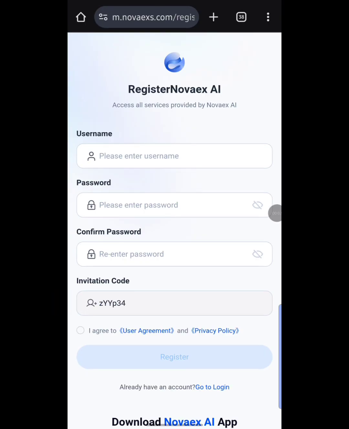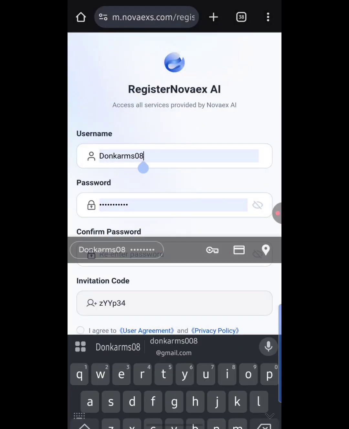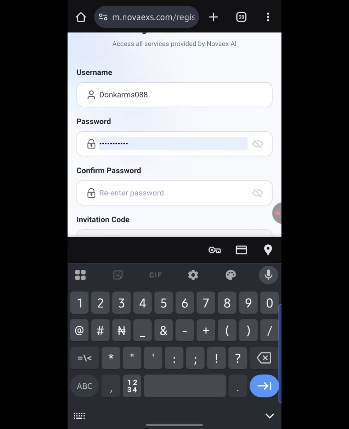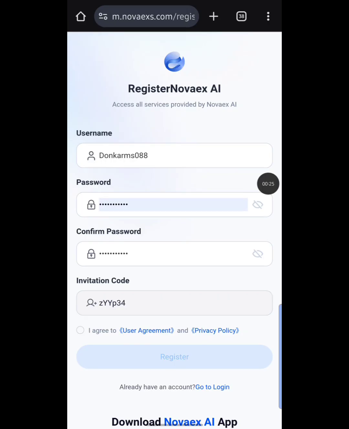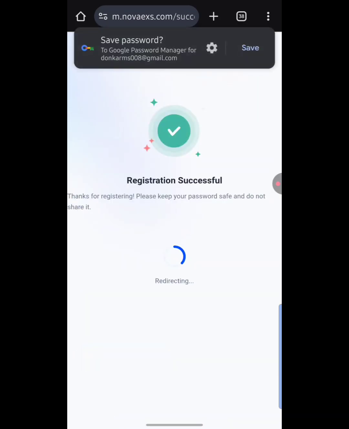All right, so I'm going to sign up a new account right now so you guys can see exactly how the sign up process works. I'm going to hit on this place that says username. I'm going to use this username, just add an 8 to it. Down below here is password. This password is okay, so I'm going to confirm the password right now, guys. I'm going to pause this video. Okay, so let's go. All right, guys, I've done that already. Down below here it says I agree to user agreement and privacy policy, so I'm going to tick the small box right here. And down below that says register, so I'm going to hit register, guys. Let's see how this goes.